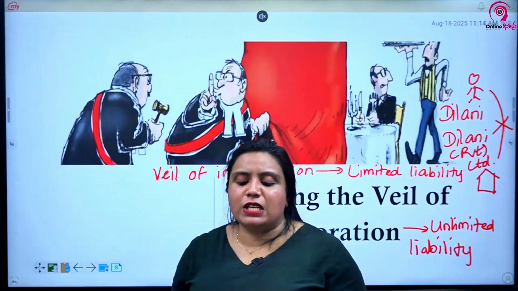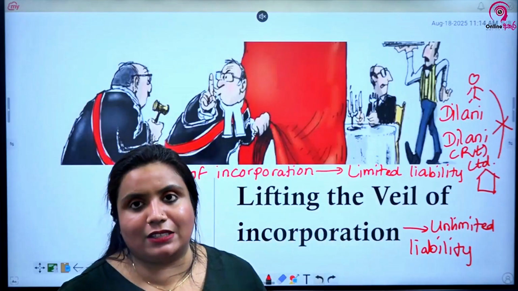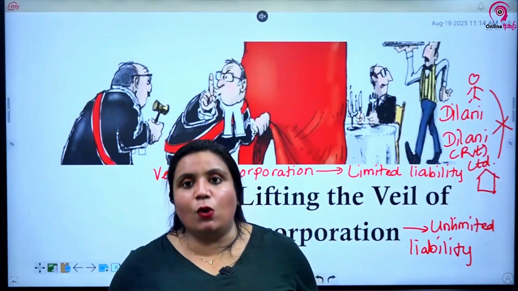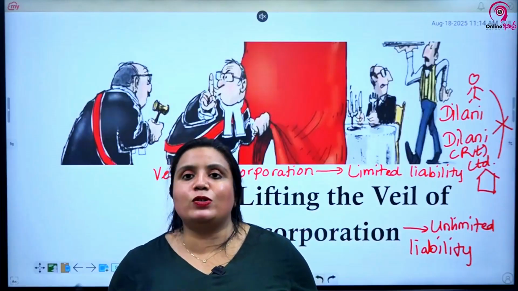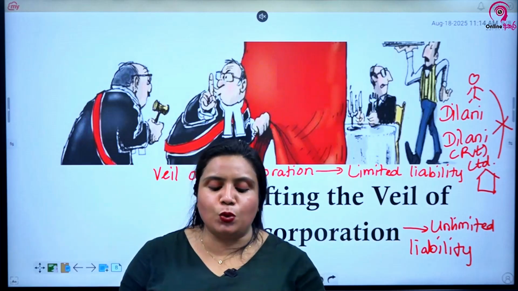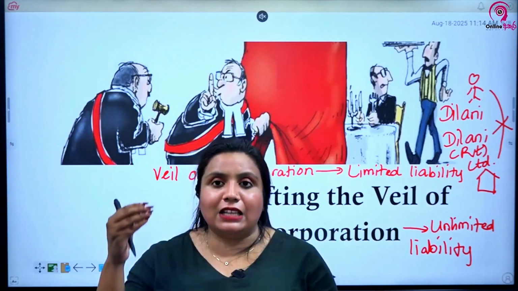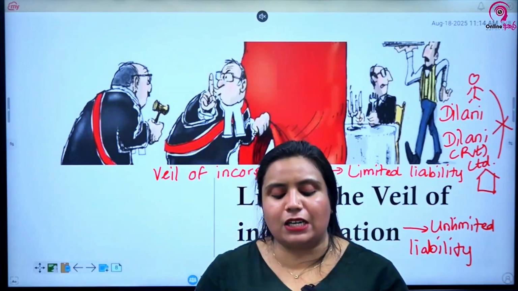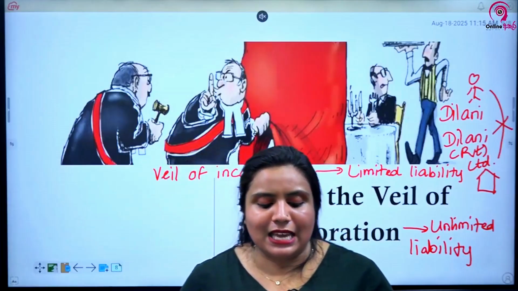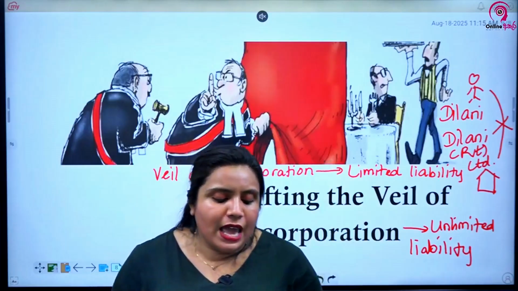When the number of members falls below the statutory minimum. So let's say the number of members, usually shareholders, there should be a minimum of 2 shareholders in a company. So if that falls below 2 shareholders, you also can't maintain a company, thereby the corporate veil can be lifted to see who is doing the illegal act of maintaining such a company having the number of members below the statutory minimum. If the controlling shareholder uses the company as his agent, or if the corporate body is abused for an unlawful or improper purpose.